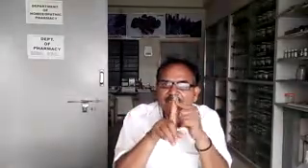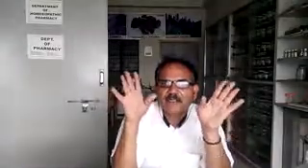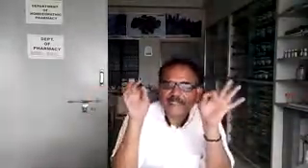Superficial muscles are the calf muscles, and the anterior compartment muscles are the extensors of the ankle joint. They are tibialis anterior, extensor hallucis longus, extensor digitorum longus, and peroneus tertius. All of these are the anterior compartment muscles of the leg. They are supplied by the deep peroneal nerve. Okay, so this is all about some of the muscles of the thigh, back of the leg, and front of the leg.